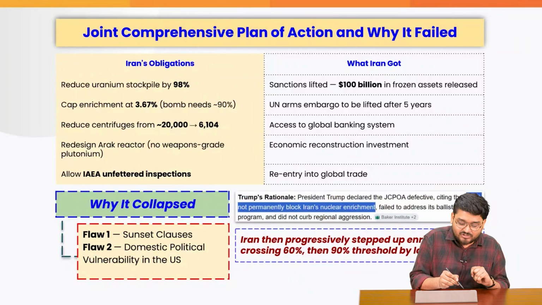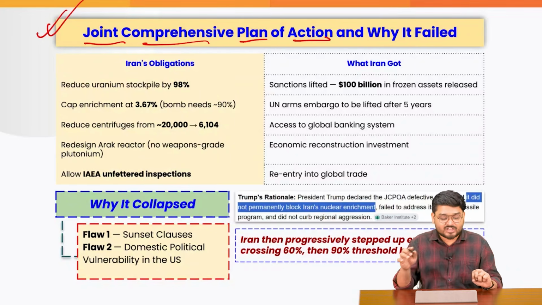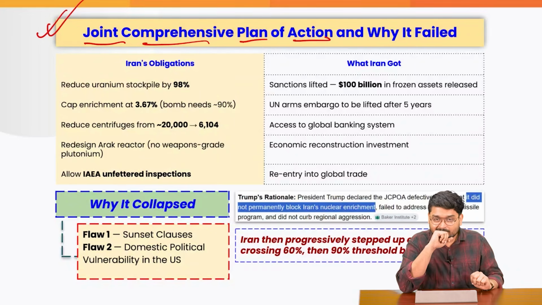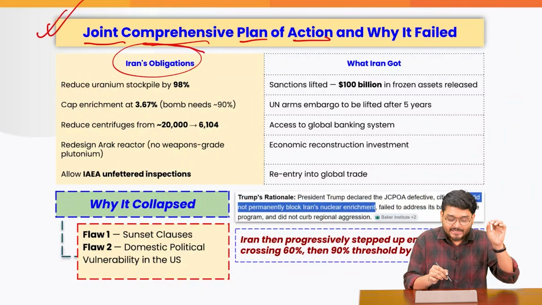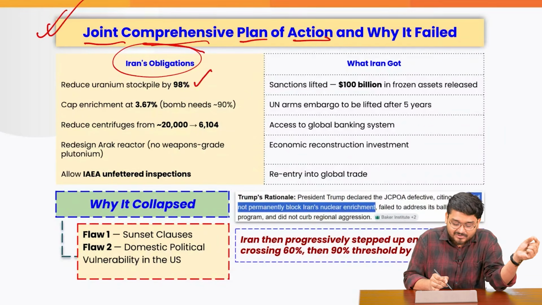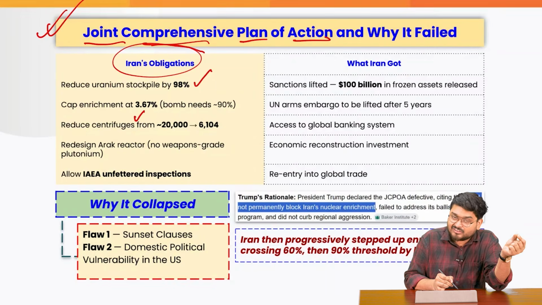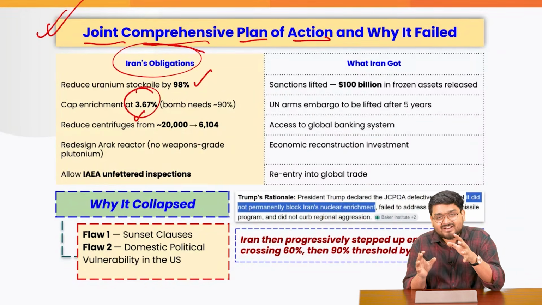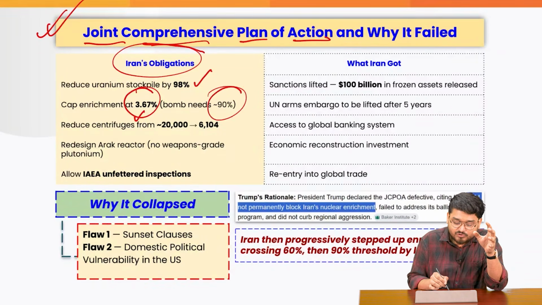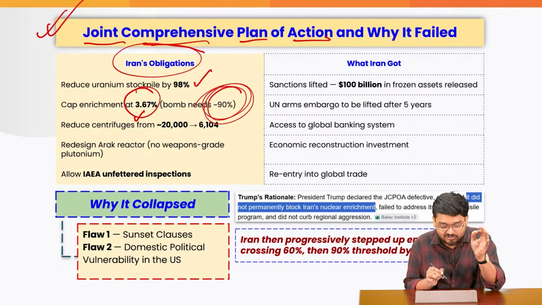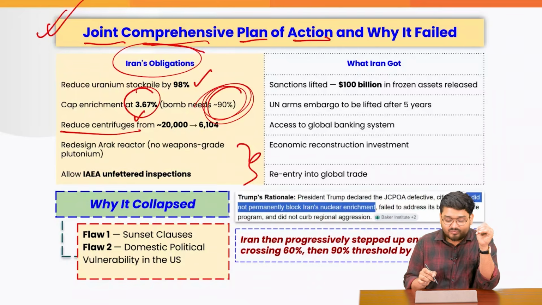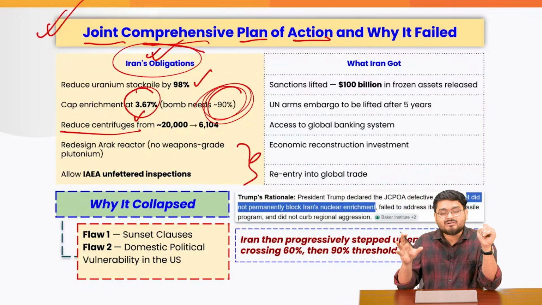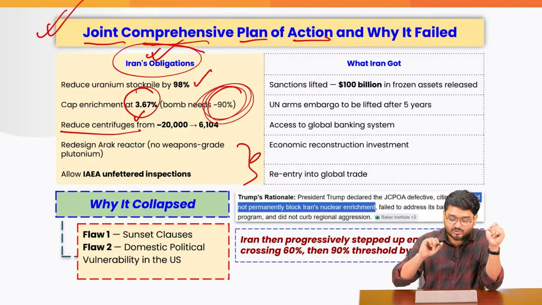For example, when this Joint Comprehensive Plan of Action was formulated and conceptualized by Mr. Barack Obama, back then it was kind of obligated on Iran that it would reduce its stockpile by 98%, cap uranium enrichment at 3.67%, where if you want to have a nuclear weapon, 90% enrichment is required, reduce the centrifuges and various other things, which the then Mr. Barack Obama administration wanted to assure.